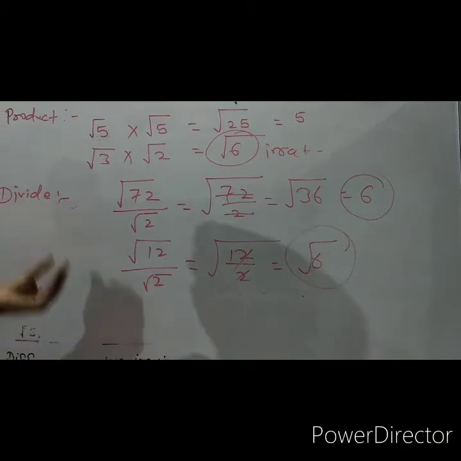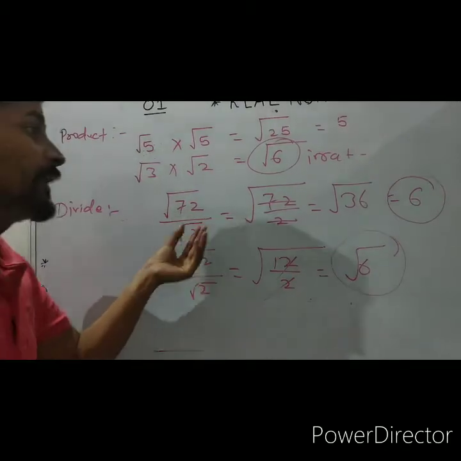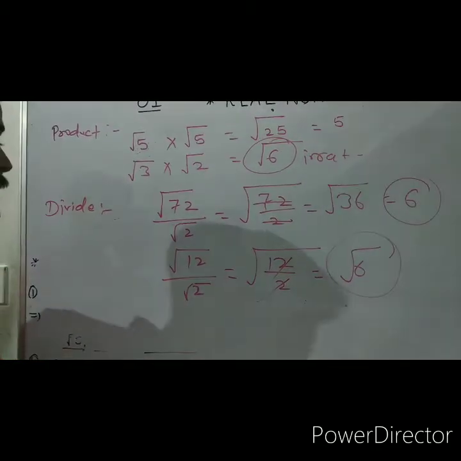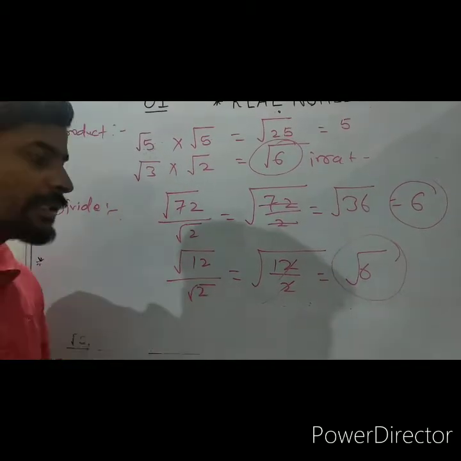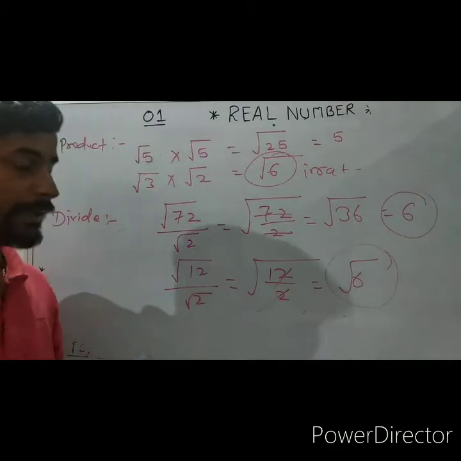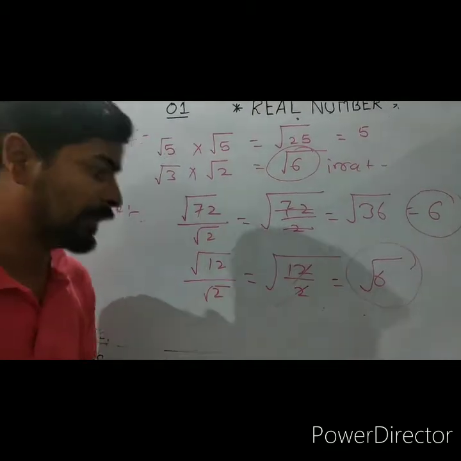Means student, अगर दो irrational number को divide करेंगे तो ये rational भी हो सकता है, irrational भी हो सकता है. So now you student keep all the properties of irrational numbers and learn them by heart and keep all the properties of irrational numbers in your mind.